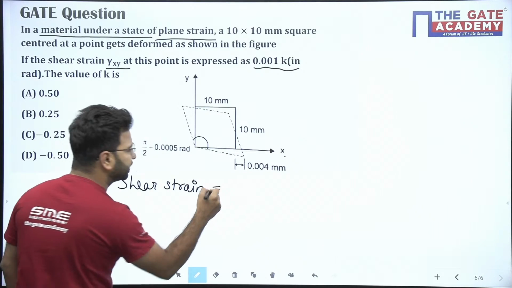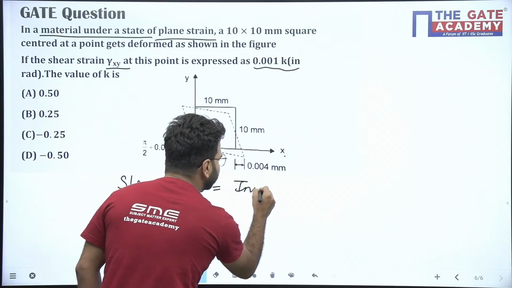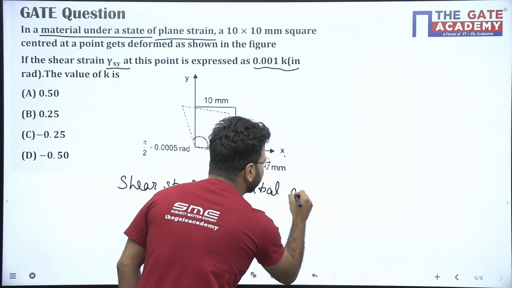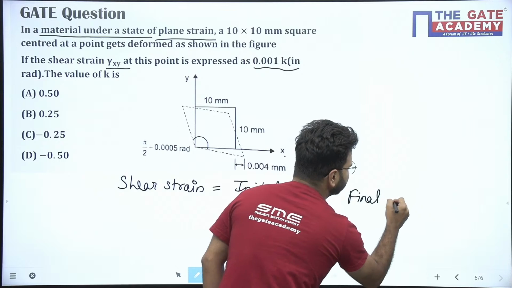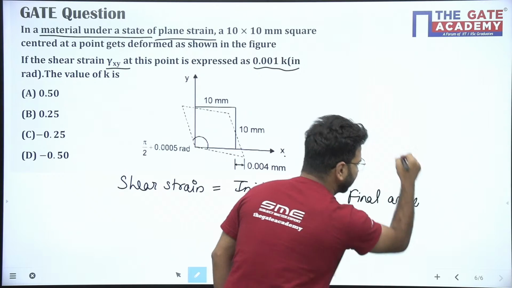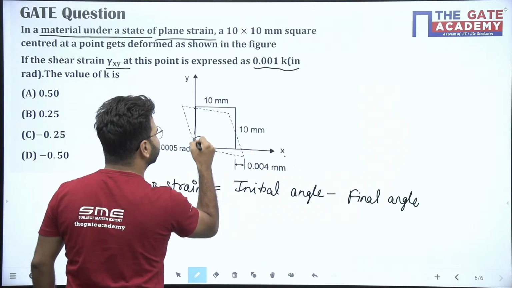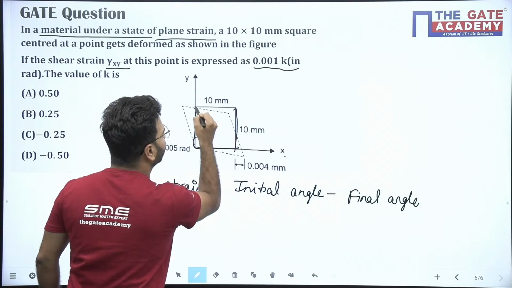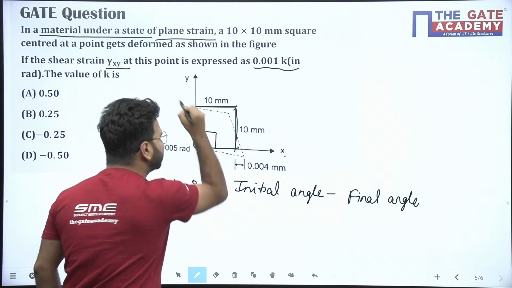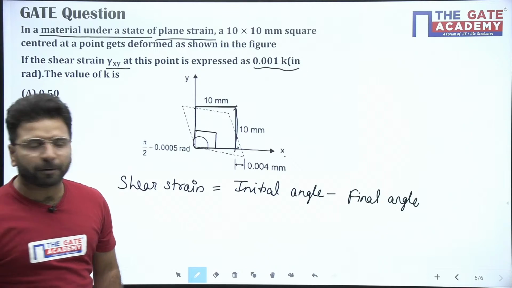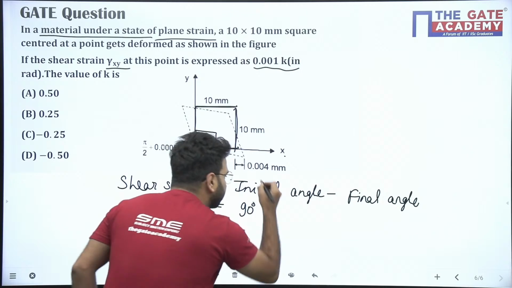Just now I told you what shear strain is. It's defined as initial angle minus final angle. If you see, before the deformation, this is the square. So what is the angle between the faces? This is the initial angle between the faces, that is 90 degree, minus the final angle.